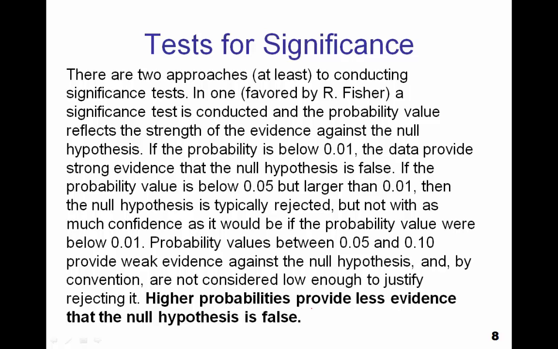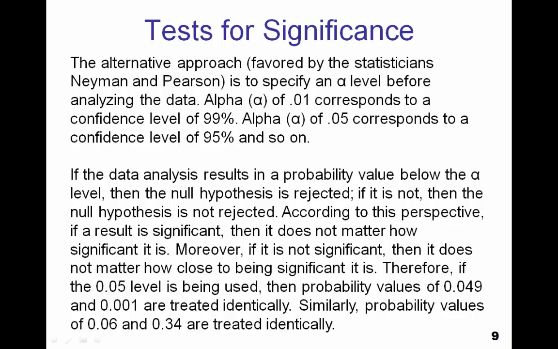Probability values between 0.05 and 0.1 provide weak evidence against the null hypothesis and by convention are not considered low enough to justify rejecting it. Higher probabilities provide less evidence that the null hypothesis is false. The alternative approach, favored by statisticians Neyman and Pearson, is to specify an alpha level before analyzing the data.